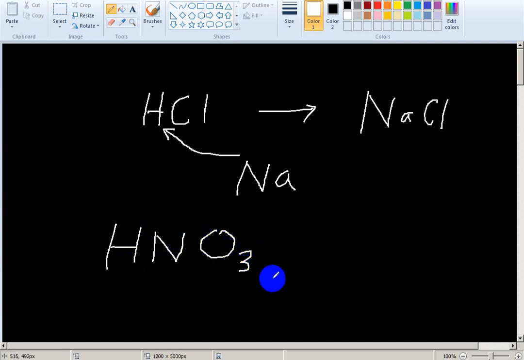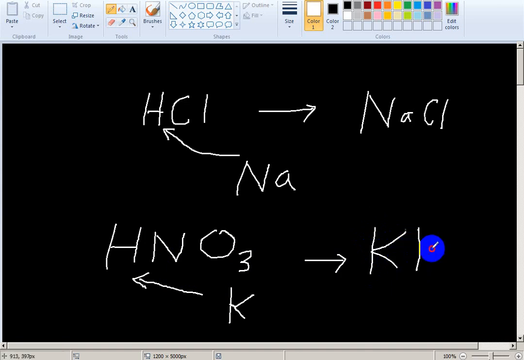If this hydrogen is replaced by potassium, what will be the salt? Potassium nitrate. This nitrate, NO3, is the radical, a group of atoms. This potassium nitrate is a salt.